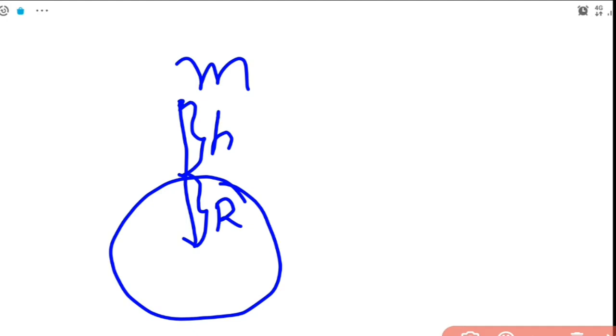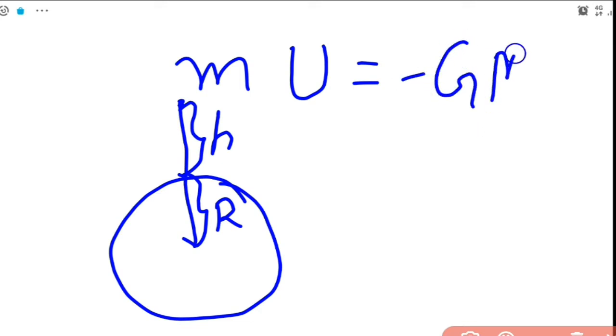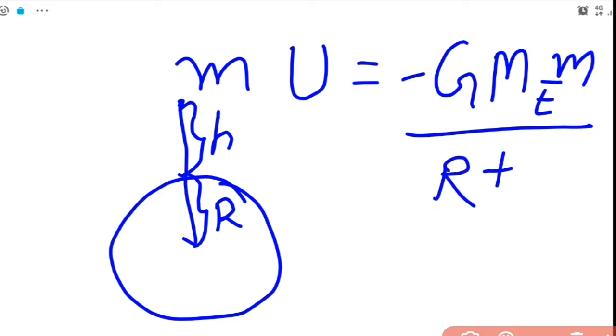And due to this position, that object will have potential energy U equal to minus G M_E m by (R plus h), where M_E is the mass of Earth, small m stands for the mass of the object, and R plus h is the distance of the object from the center of Earth. Now, if the object is projected vertically with a velocity v, its kinetic energy is half m v squared.